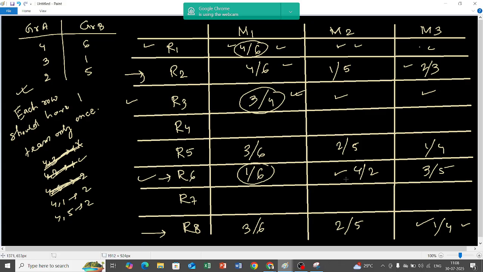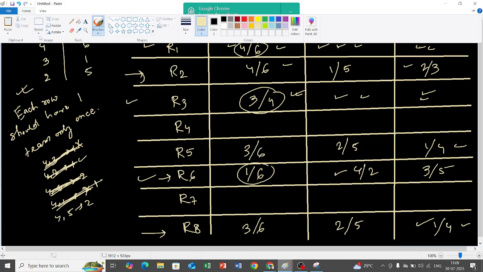1 comma 4 is already over here. And is there 1 comma 4 anywhere else? I cannot put it over here. Sir, it is in R5. Oh, okay. Sir, in R8 as well. Oh, okay. Yes, so 1 comma 4 is completed. Fine. 4 comma 5, 2 times I need to have. Is 4 comma 5 there? 4 comma 5 is not there. Sir, it will be in R4 and R7. Yes. So 4 comma 5 is not there.